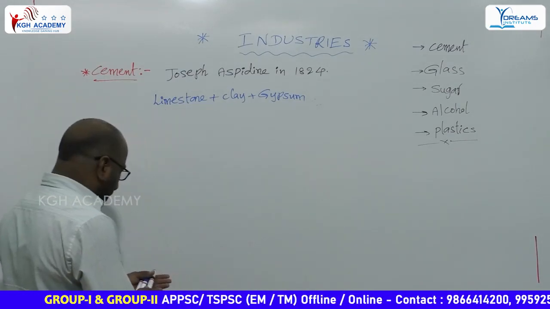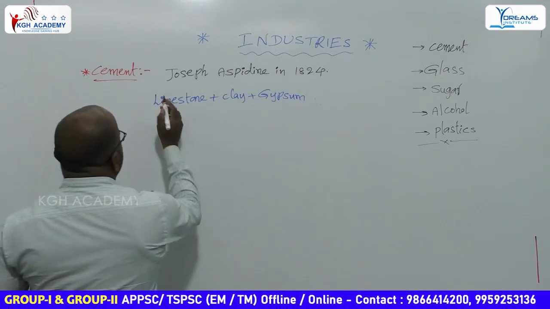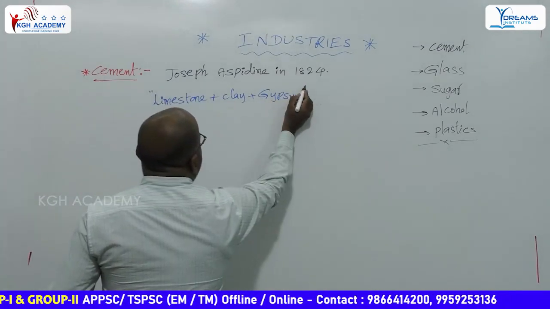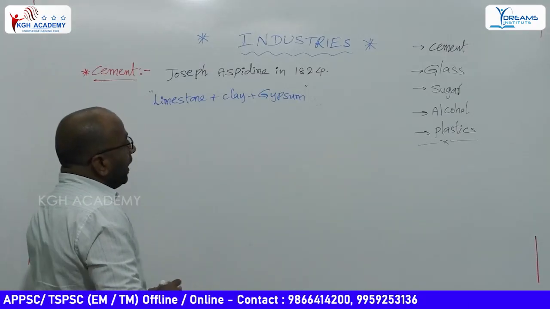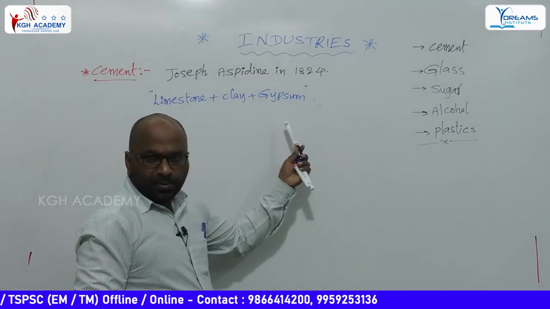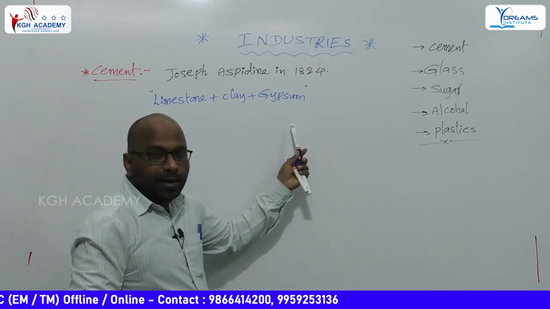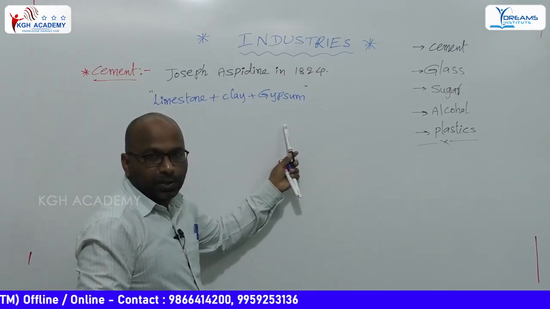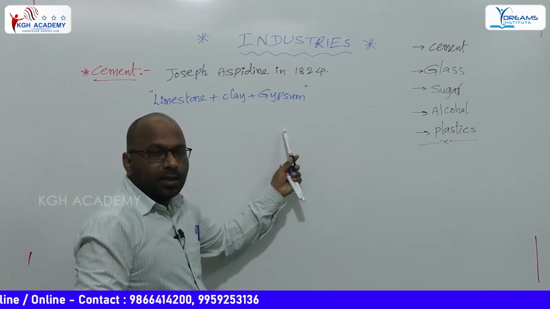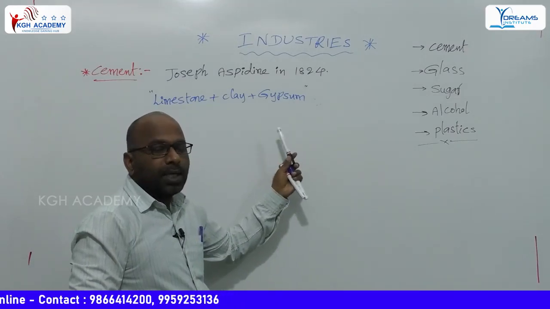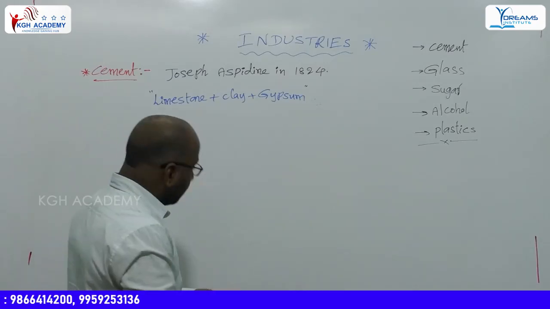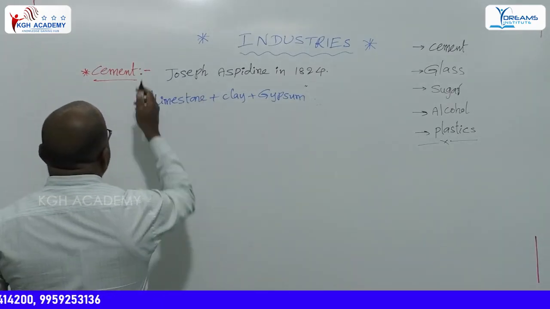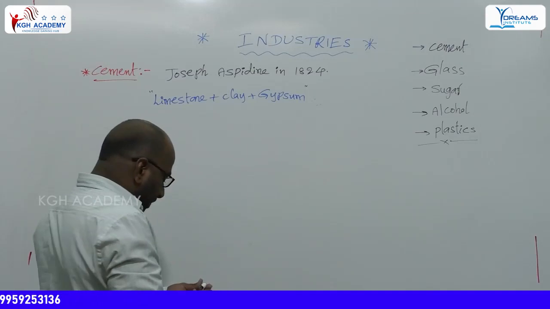Gypsum is also called calcium sulfate dihydrate. What is the common name for calcium sulfate dihydrate? Gypsum. Yes, it is used in the preparation of cement.